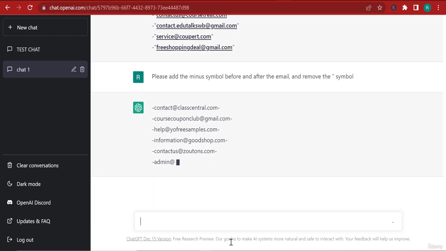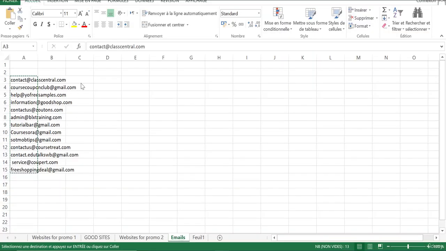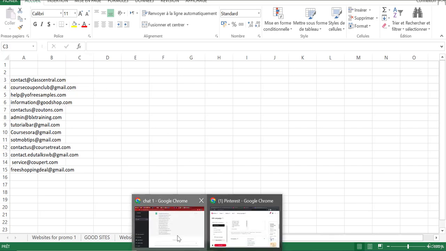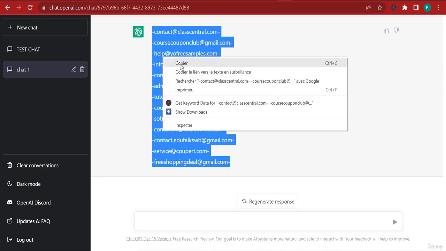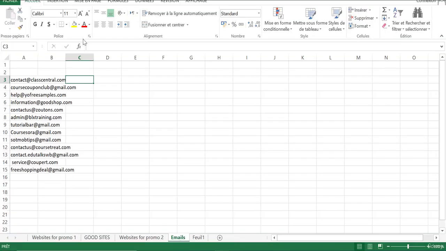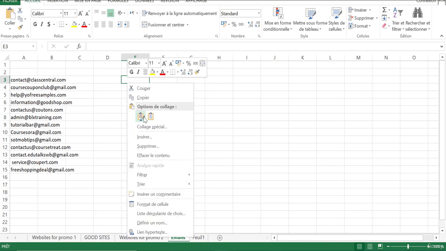Now, normally, if I wanted to do this, I would have to go and think of a sophisticated Excel function, which would probably take me a long time. Right now with AI, I can do this without having to think about it, and I can copy this and come back and just paste it on Excel very easily, and it will achieve that effect.